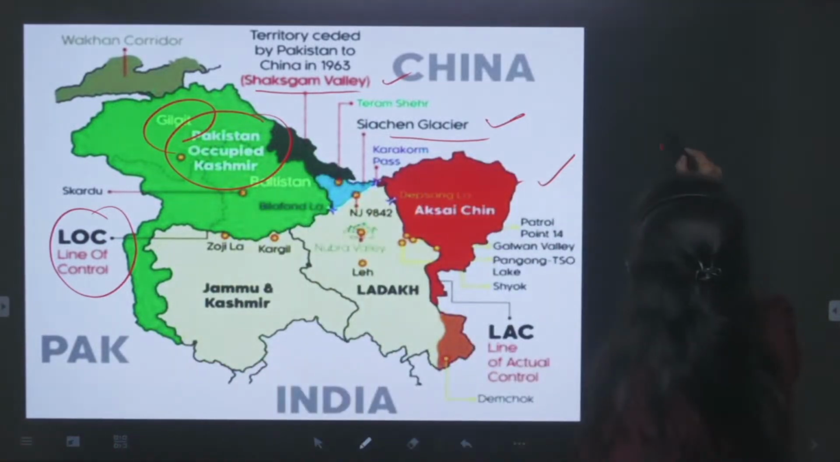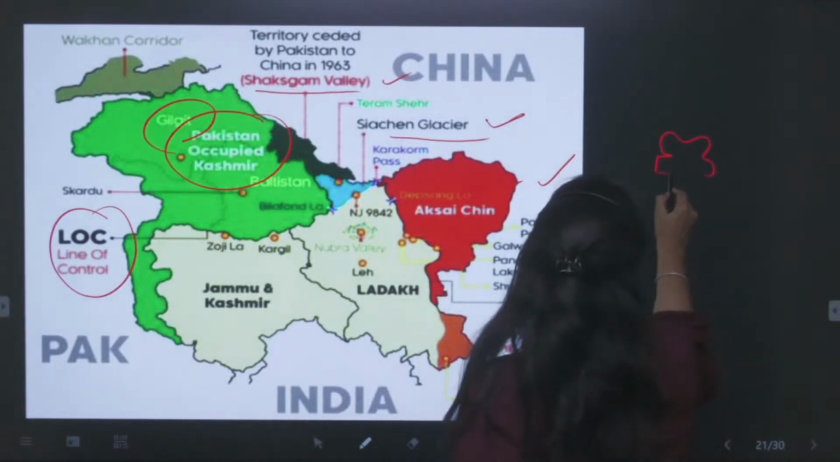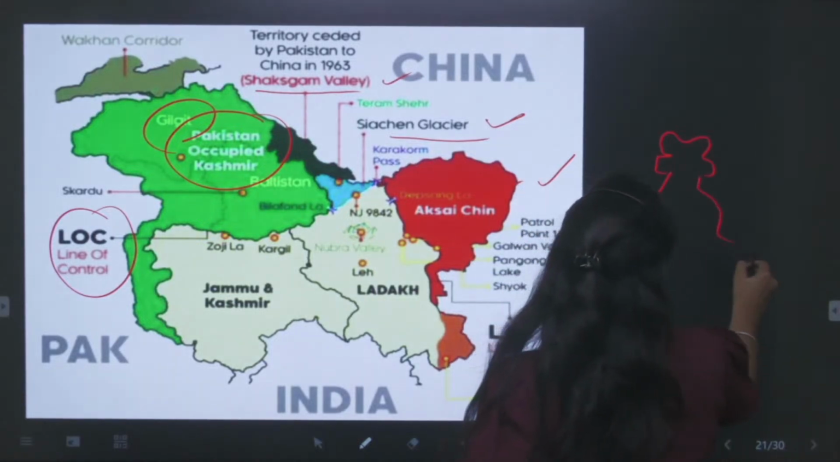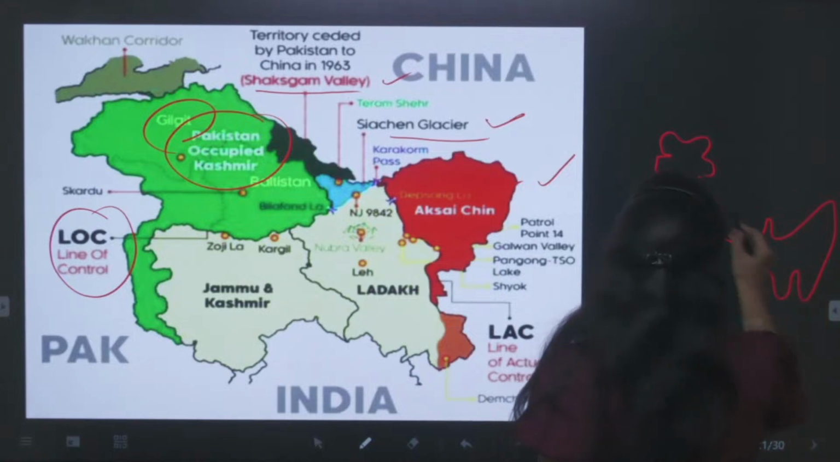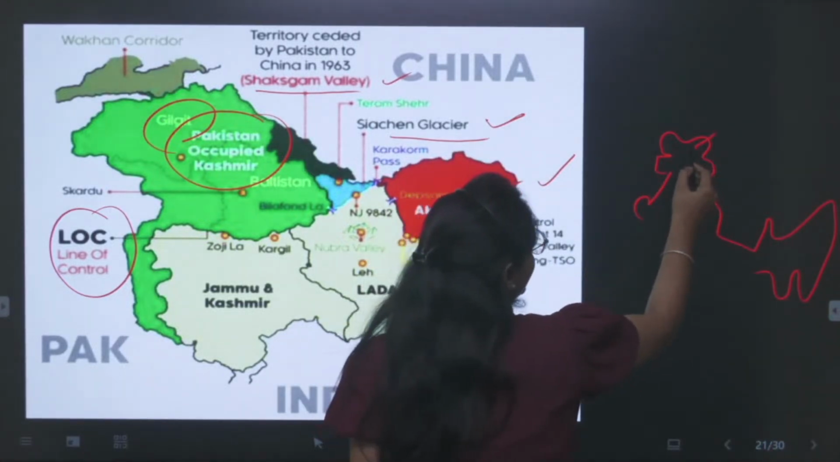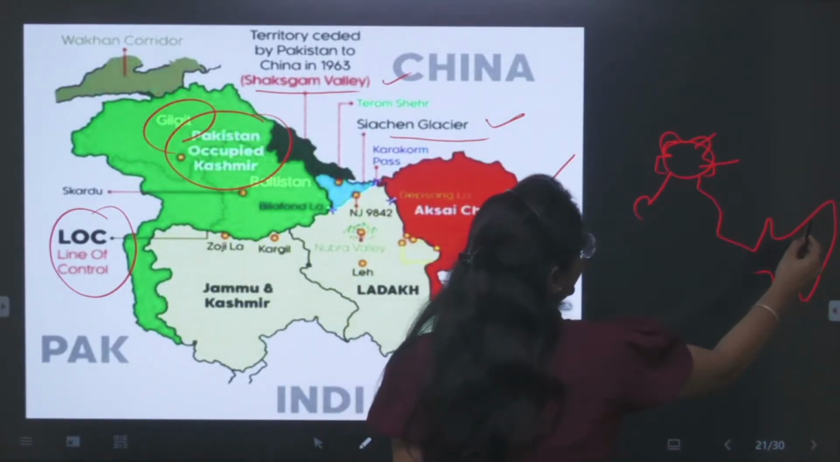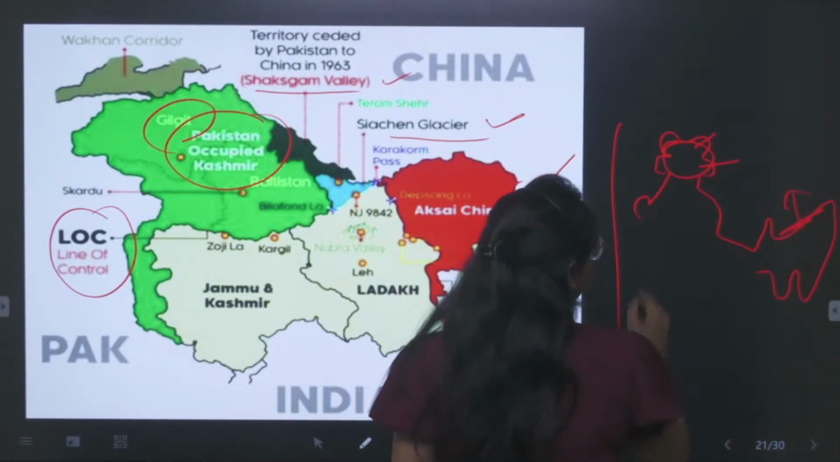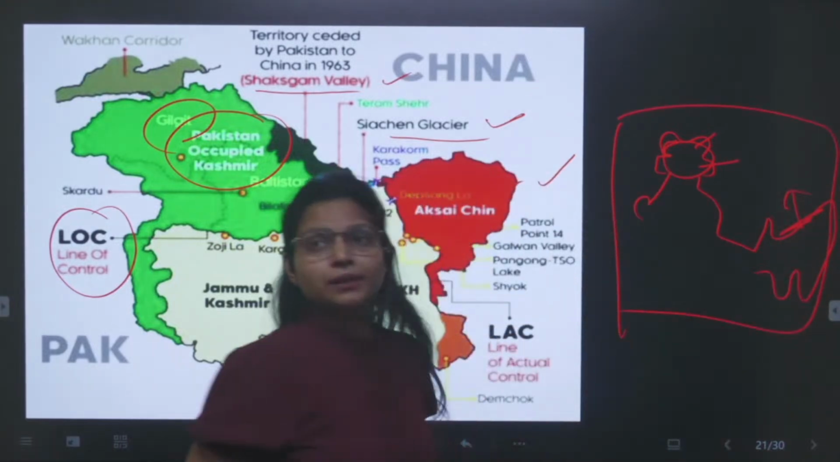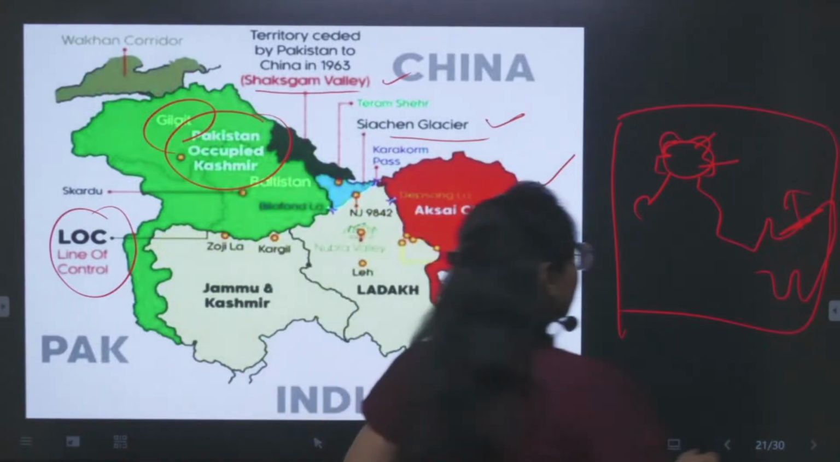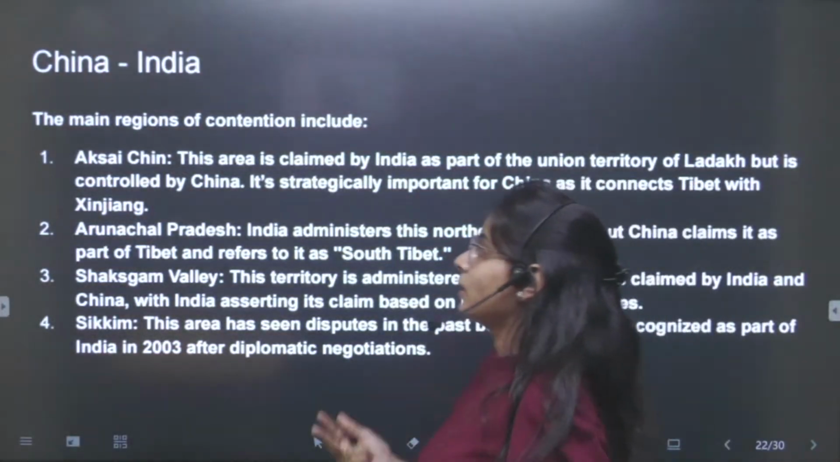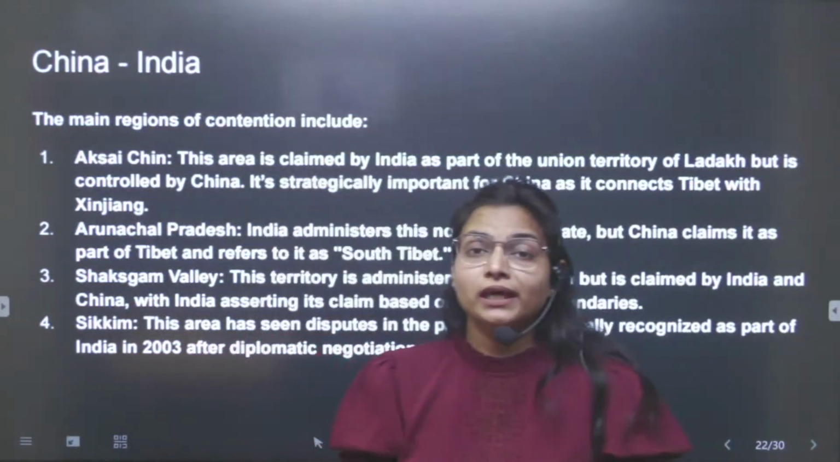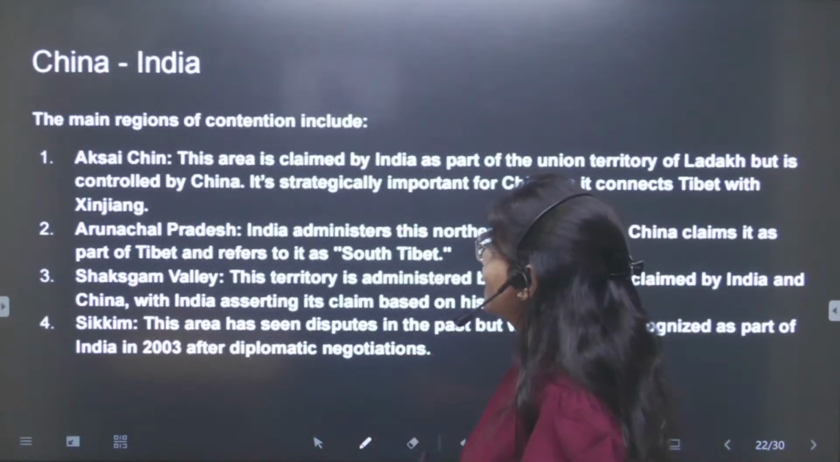So try to have a rough map practice, like you can draw this way in the exam. Then you can label the area you want to show, like Arunachal Pradesh. This way you can practice the map and keep on doing the map practice. Then only you will be able to draw in the exam.